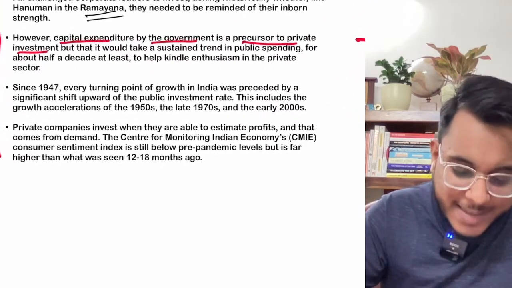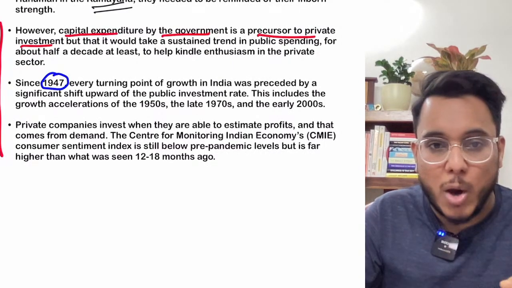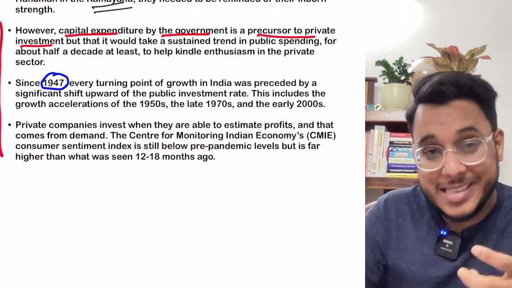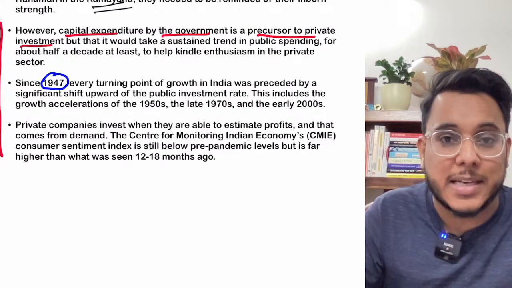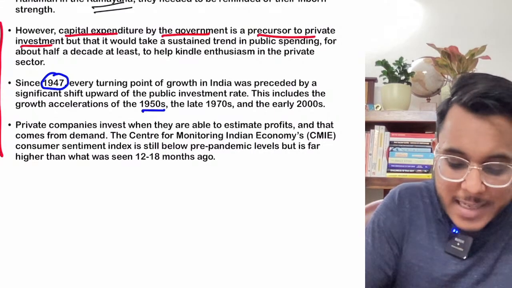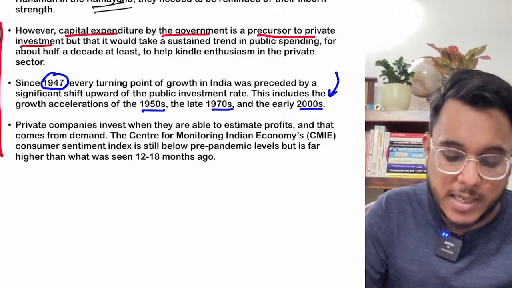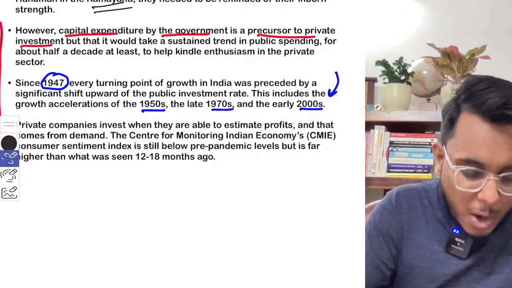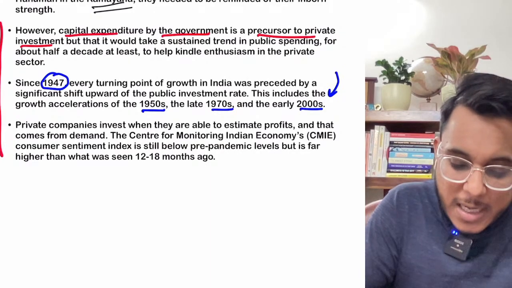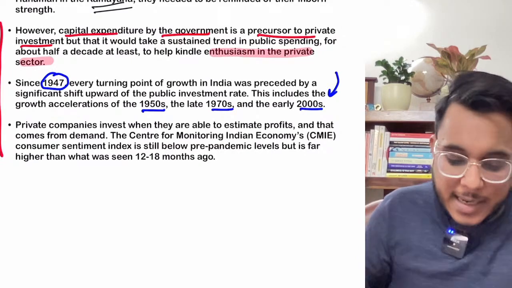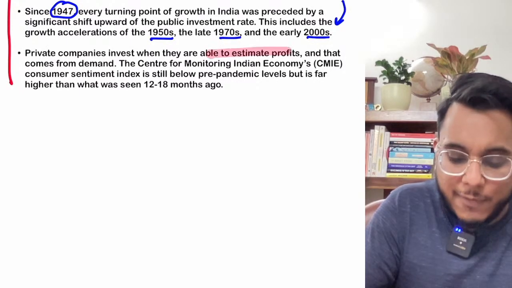Now the article is talking about that. Since 1947, every time the Indian economy has seen an upward shift, there was a period before that when the public sector or the government had increased their investment. For example, in the 1950s, 1970s and early 2000s, whenever the growth came, before that the public sector had actually invested considerable capital. Now the article says that when the government invests in infrastructure and such projects, it brings enthusiasm in the private sector. So the article says that the private sector will only invest when they can find profits.